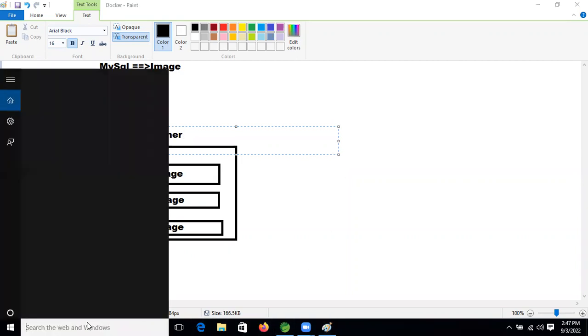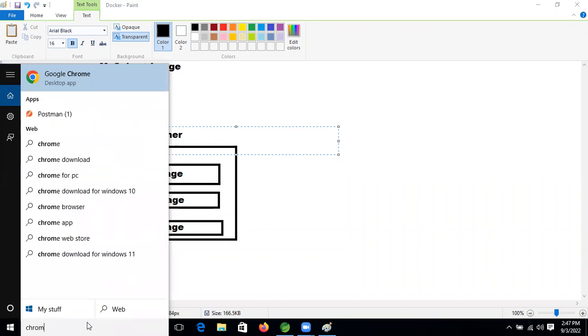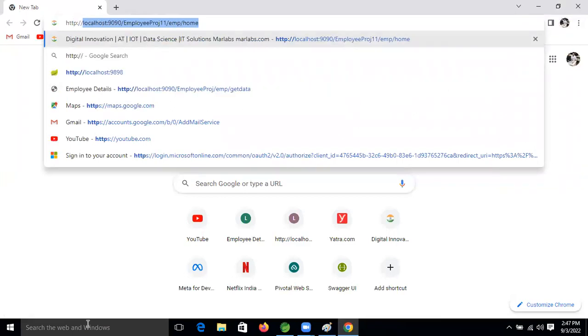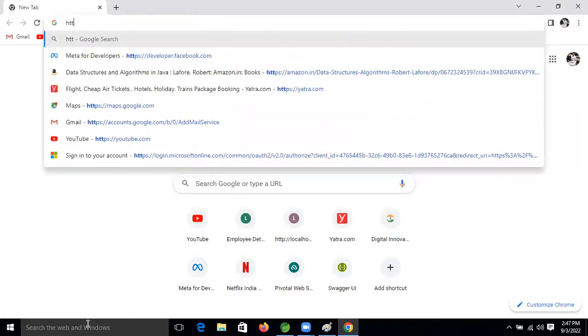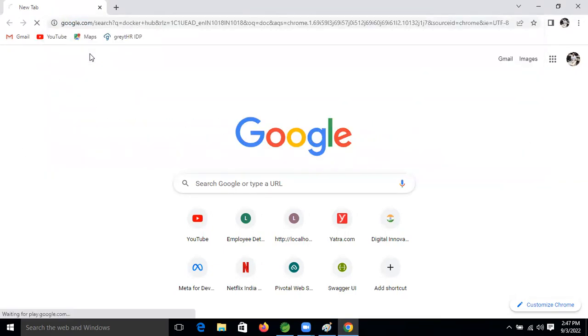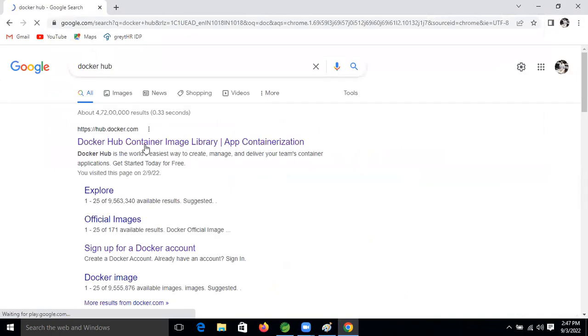So I'm opening Docker Hub, right? dockerhub.com.